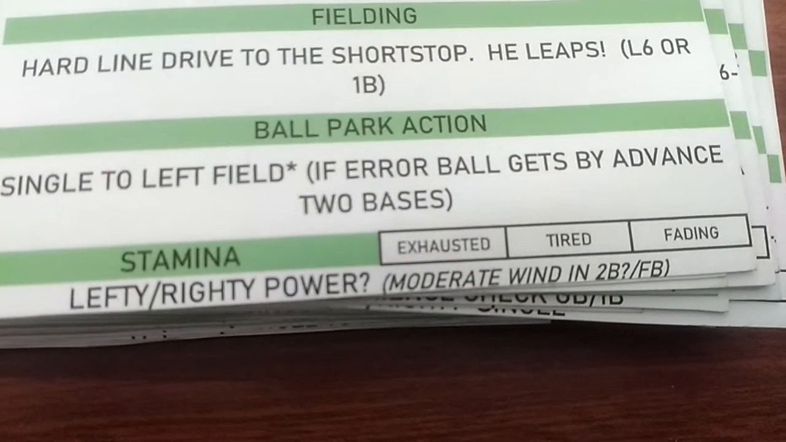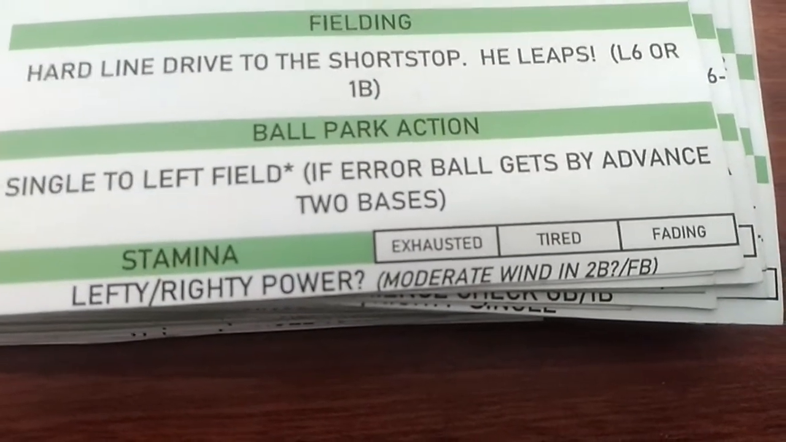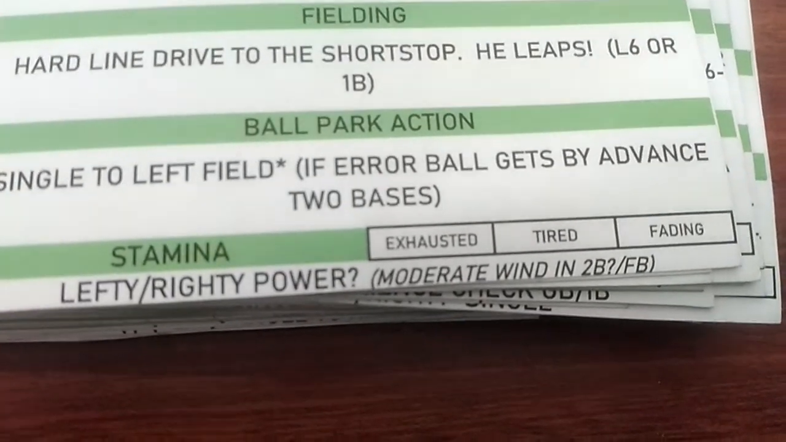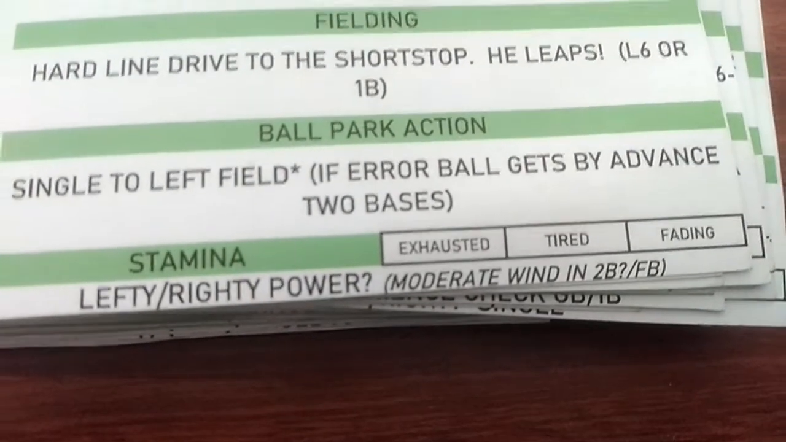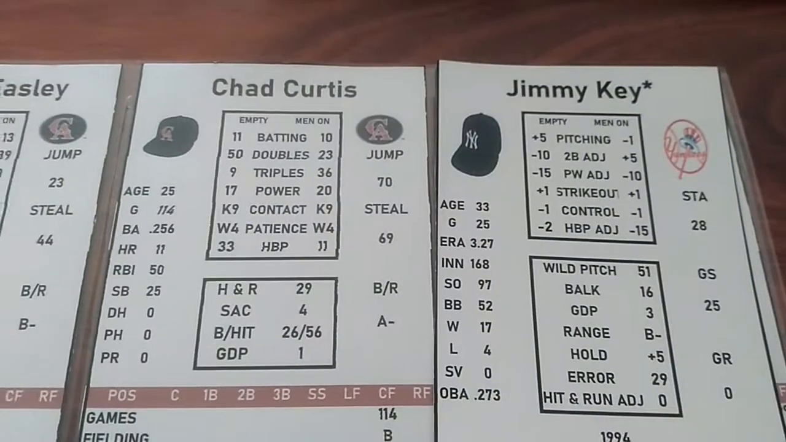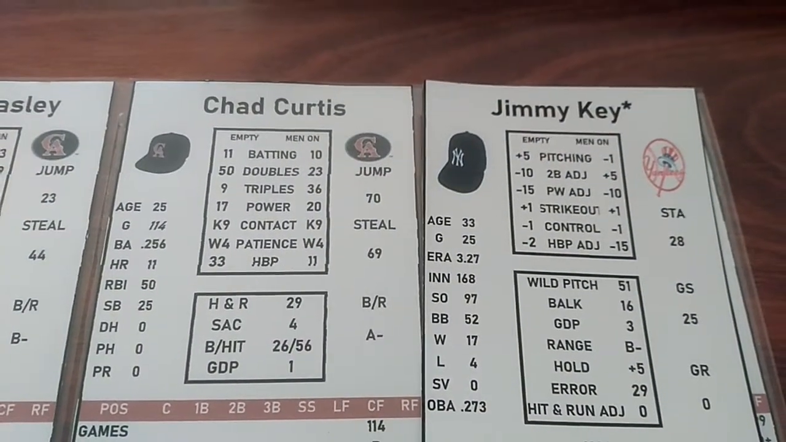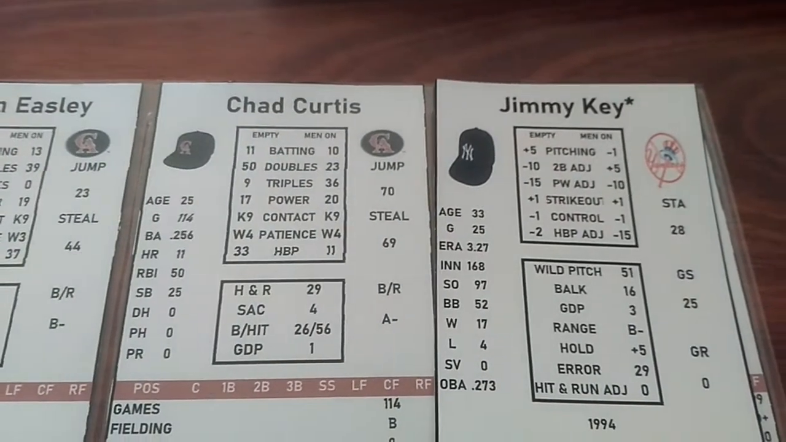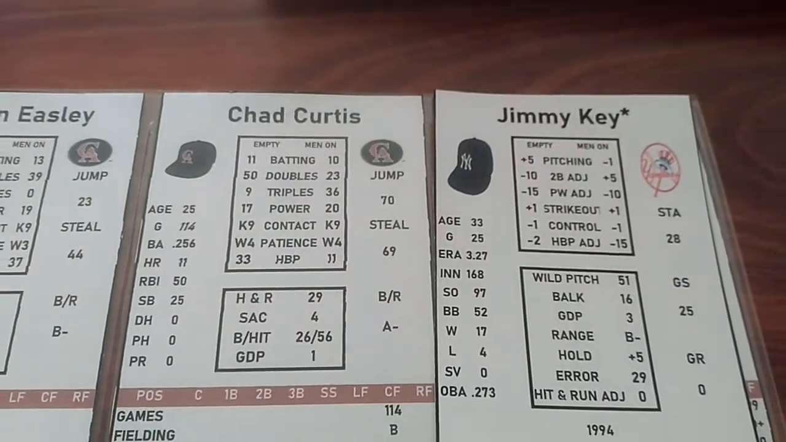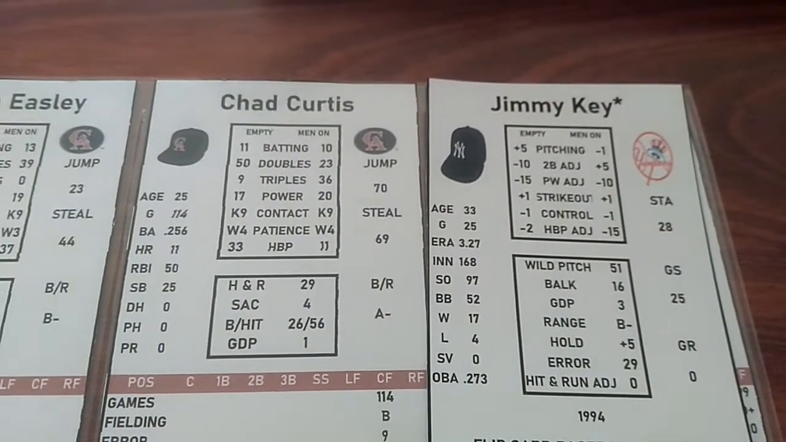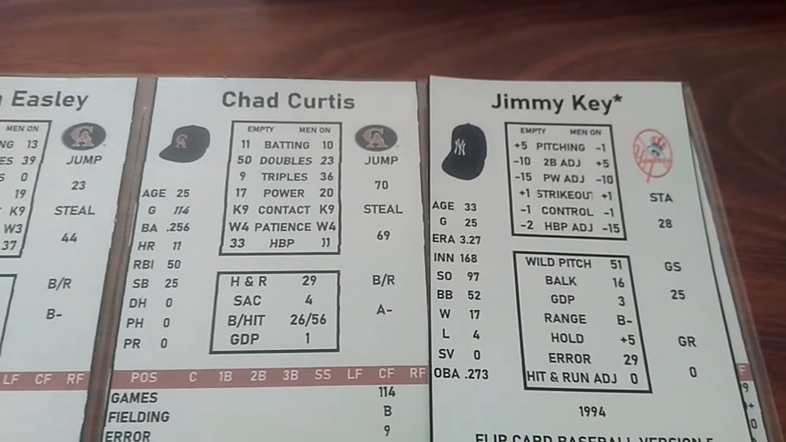Now, lefty-righty power. Have we got a lefty-righty matchup? Just ignore the moderate wind because we're not playing wind rules in this game. If there's a lefty-righty matchup, we have a power check. We've got Jimmy Key up there with the little asterisk next to him. He's a lefty pitcher. Chad Curtis hasn't got the asterisk, and he's not a switch hitter either, so he's a righty. We've got a lefty-righty matchup. So that means we've got a bonus power check because Jimmy Key is fading.